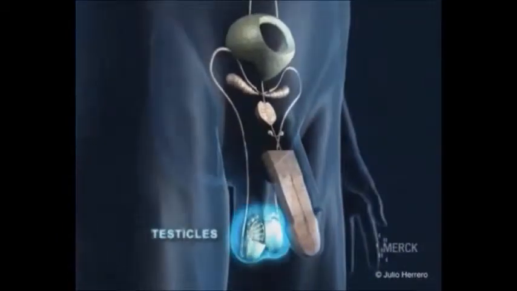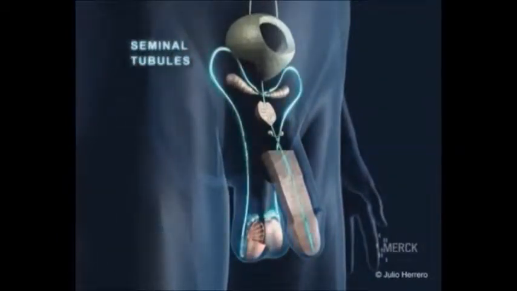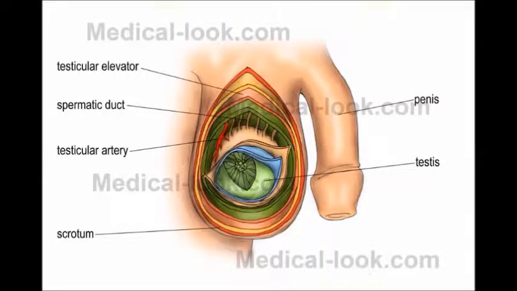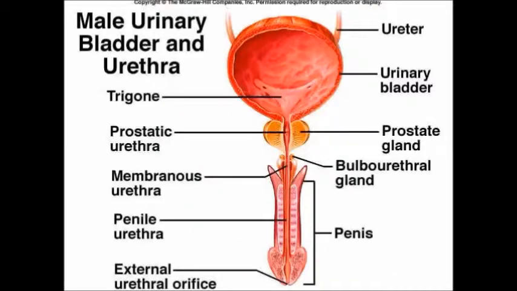Corpora cavernosa is the two-column erectile tissue on the dorsal side of the penis. The corpus spongiosum is the third erectile tissue and is in the ventral portion. The prostate gland consists of both glandular and muscular tissue and is about the size and shape of a walnut. It surrounds the urethra and the two ejaculatory ducts. It consists of a capsule and numerous partitions.